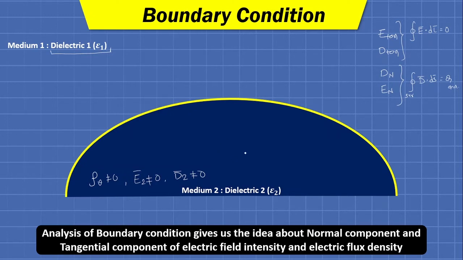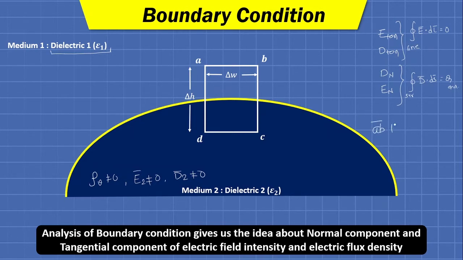Now, the selection criteria of a closed path. If we want to perform this closed line integration, then we must assume some closed path on which we will do the integration. So to select a closed path, we have assumed a rectangular closed path ABCD, as you can see, with an elementary width of delta W and an elementary height of delta H. We have put this closed path such that its horizontal lengths AB and DC, obviously both the horizontal lengths, will be parallel to each other.